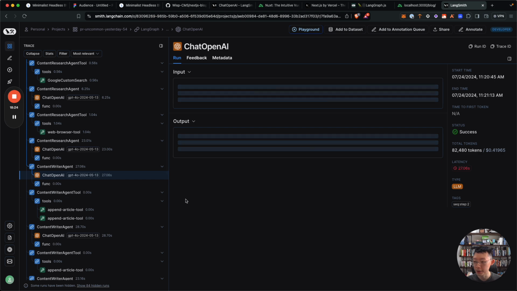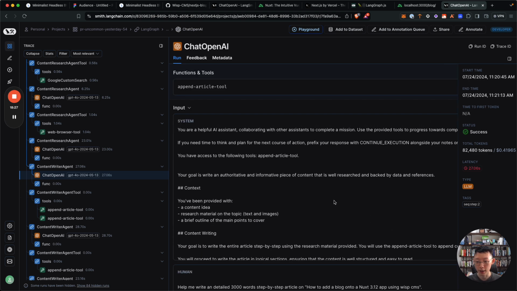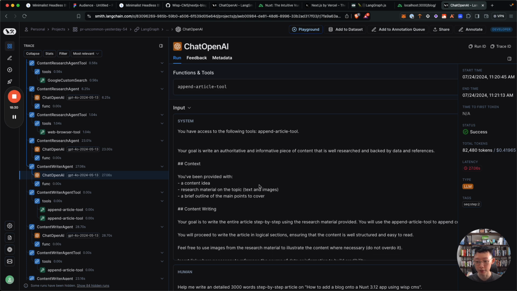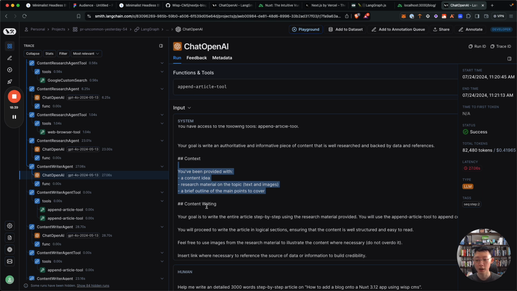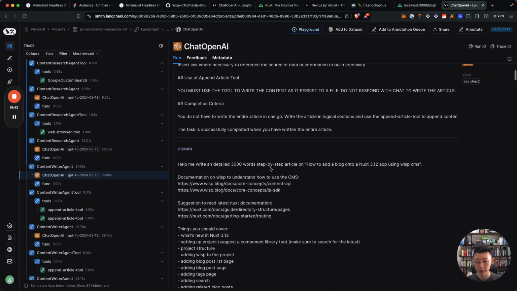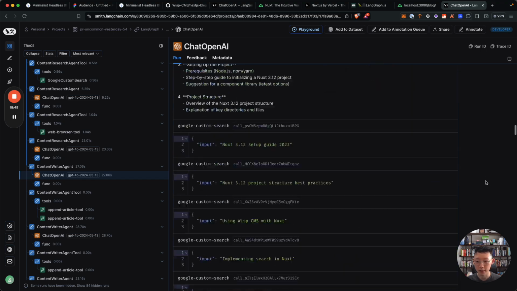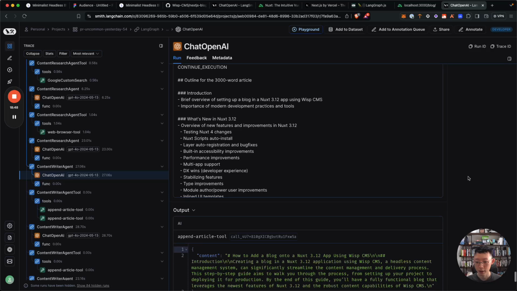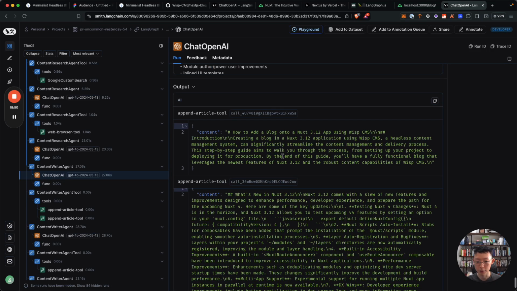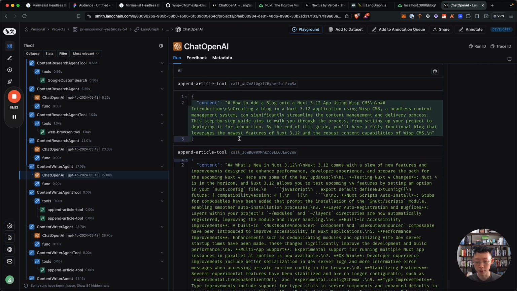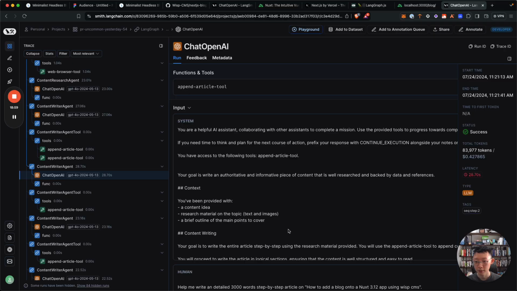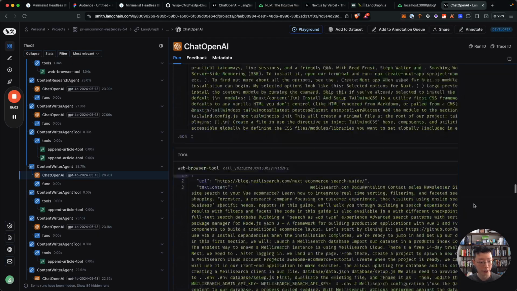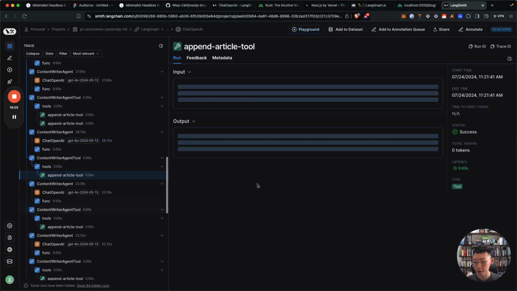So now the writer agent will take over, and the writer agent has different system instructions this time around. You can see it's been told that you have been provided a content idea, research material on the topics, and a brief outline of main points to cover, and then it writes the article. The first thing it does, if you go to the end, is call the output, so it appends this content and then this content. It calls it twice, then takes the controls back to OpenAI, and then it continues writing.